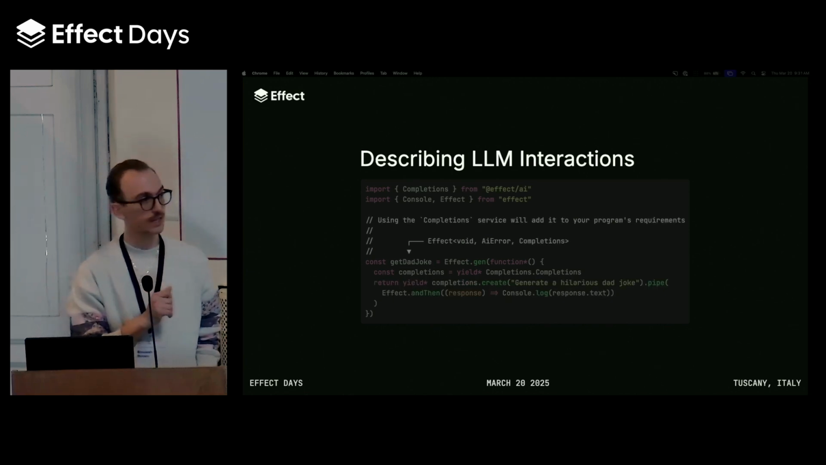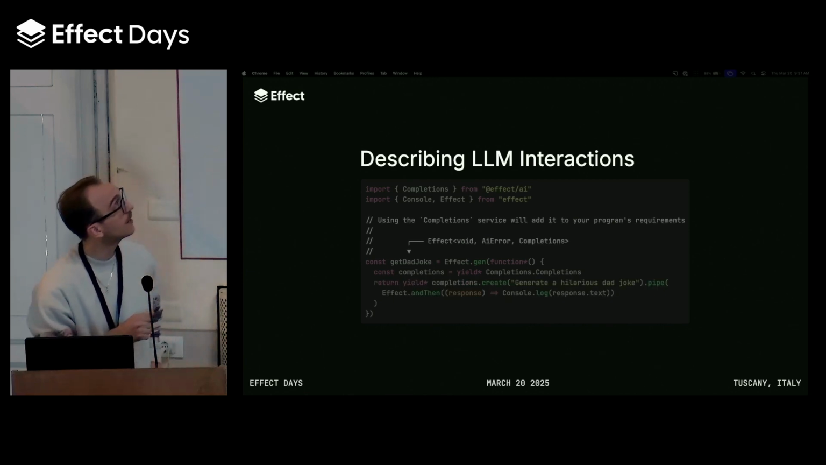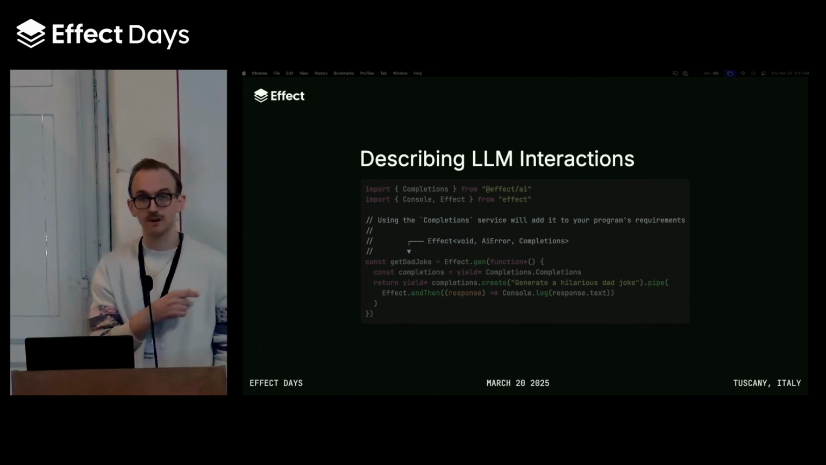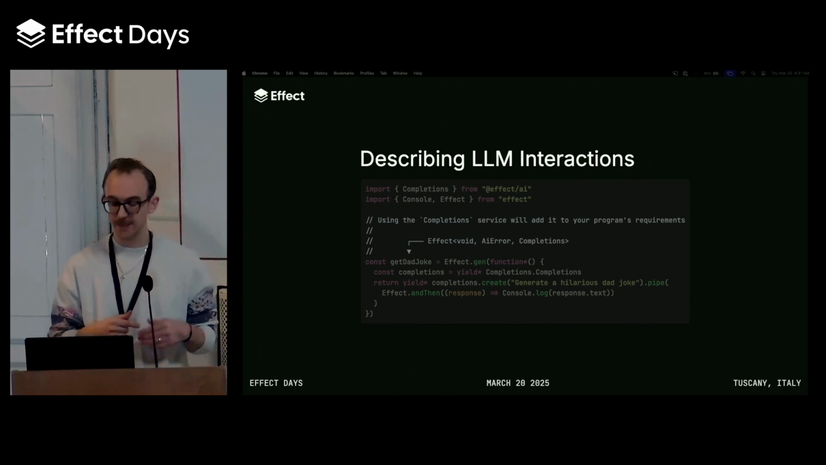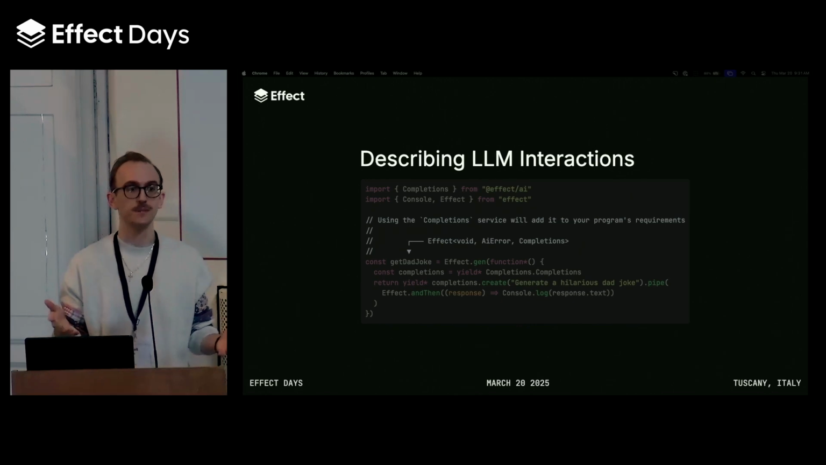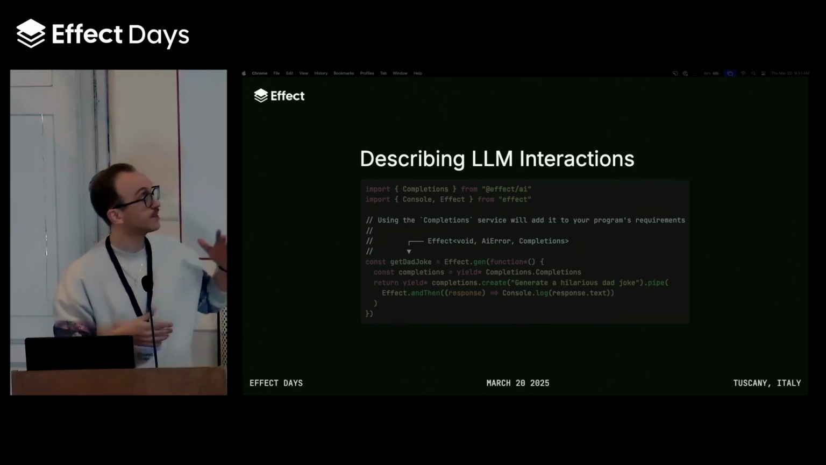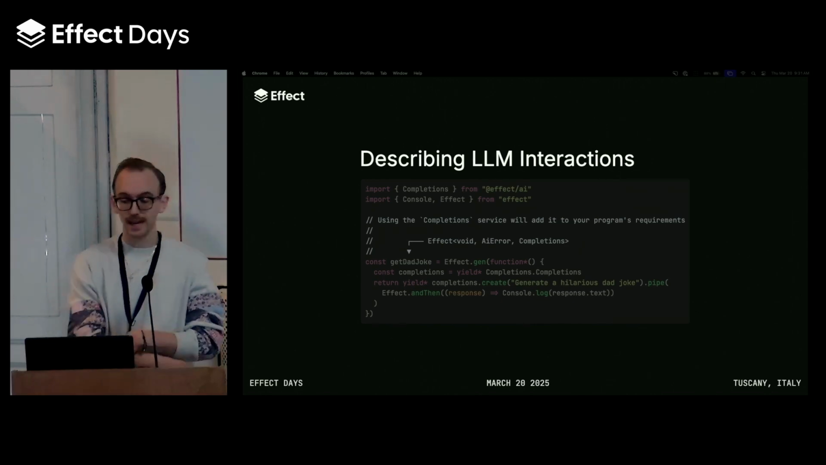And if we take a look at the type of this program, you'll see that now we end up with completions in the requirements of our program, which means that at some point we need to provide a concrete implementation of completions to actually get this program to run. And that's what the provider integration packages are for.